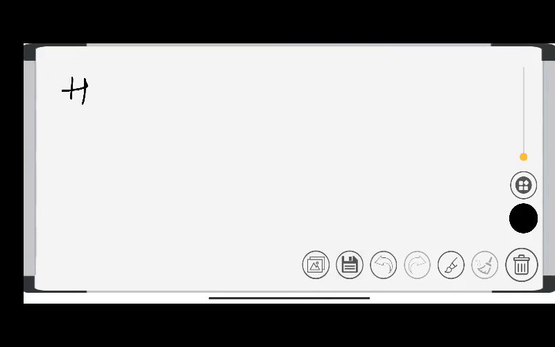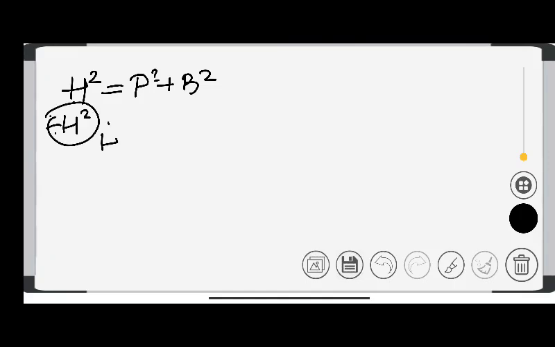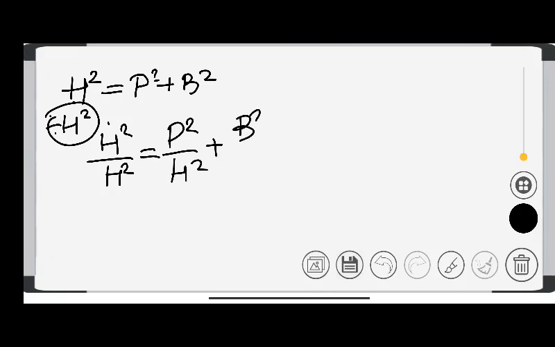If I divide everything by hypotenuse square, I get hypotenuse square upon hypotenuse square equals perpendicular square upon hypotenuse square plus base square upon hypotenuse square.